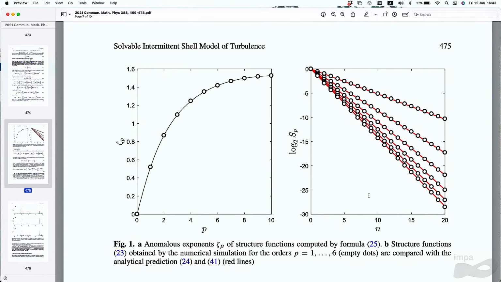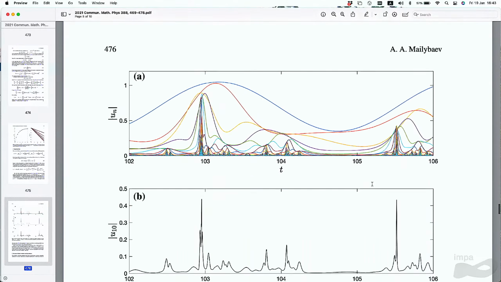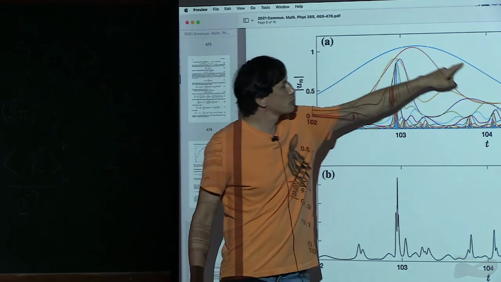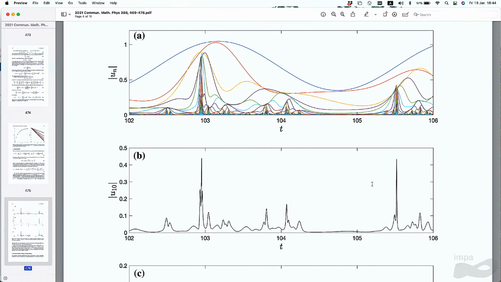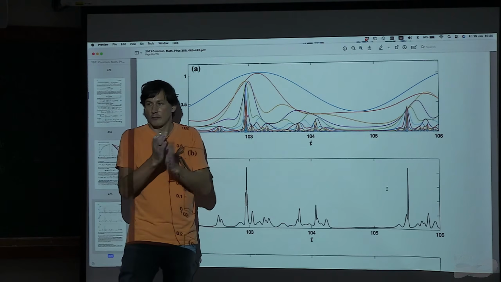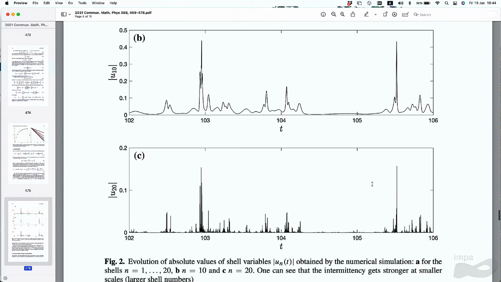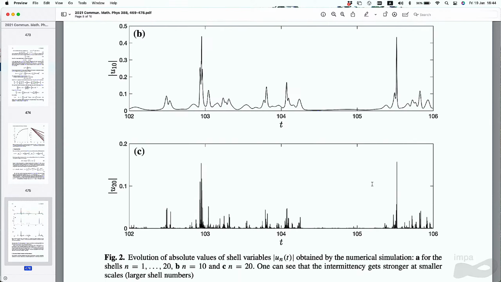And now I'll just show what intermittency means. This first picture shows all the U_n moduli. The blue is U1, red is U2, yellow is U3, and so on. You see that the smaller the scale, the faster they oscillate, but also the peaks become thinner. You can see it more precisely by looking at them one by one. So this is U10. You can already have a very clear footprint of intermittency.